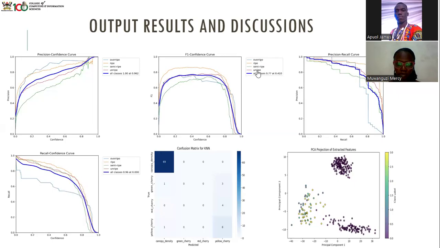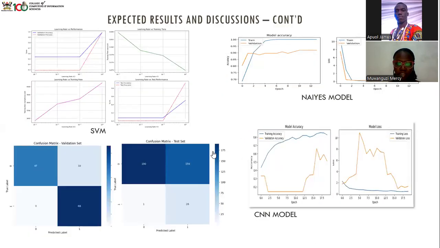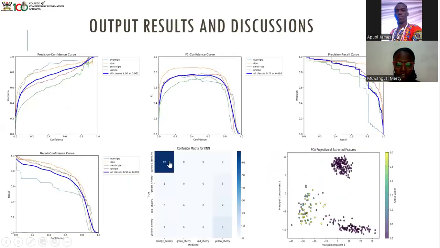The top graphs are gotten from the attention-based model, and we are seeing the precision confidence curve, the F1 confidence curve, the precision recall, and the recall confidence. These curves enable us to tell that the model was able to train. Next is the confusion matrix from the CNN with the hyperparameter of the KNN. Here we are seeing that over 69 images were able to be detected as the canopy density, and the rest were determined as follows. Then we have the PCA, which is showing the different green cherries, yellow cherries, and the red cherries.